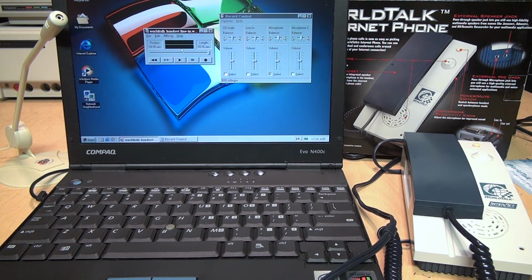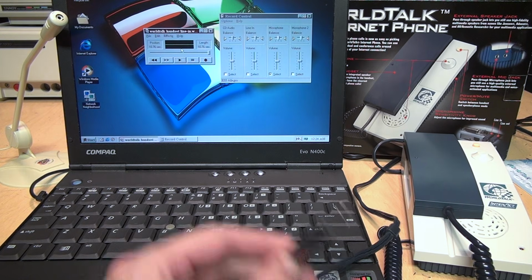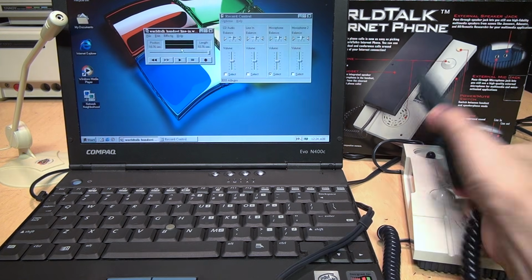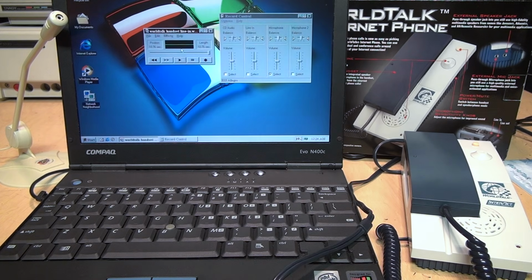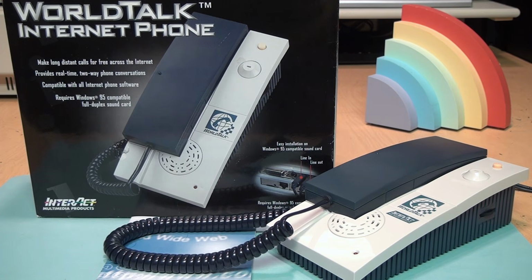So the answer is, I don't know. The World Talk sounded very distorted and overmodulated when plugged into the microphone input, especially when using the handset. But when I plugged it into the line input jack, it still sounded distorted, just not as loud. So that's about it for the Interact Multimedia Products World Talk Internet Phone from 1997 by Rekaton.